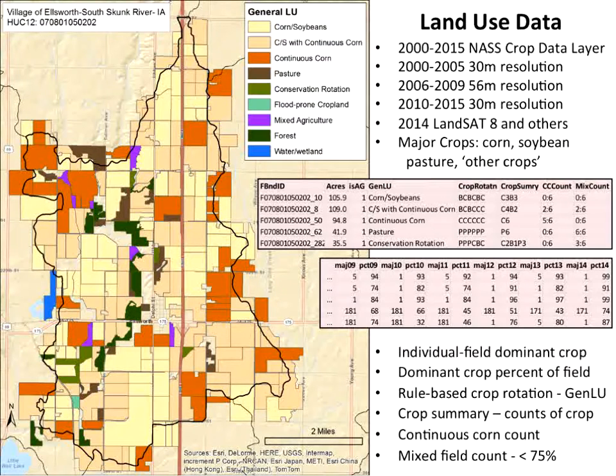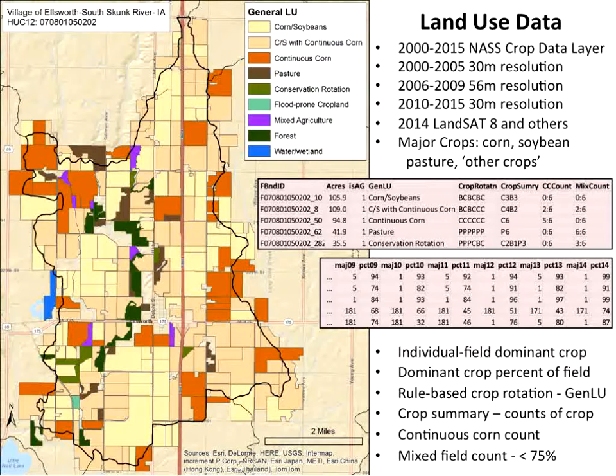We take those data, and for each polygon in a PUC-12, we'll calculate the zonal majority for the land use for each year, and the percent that that majority class makes up for that polygon.